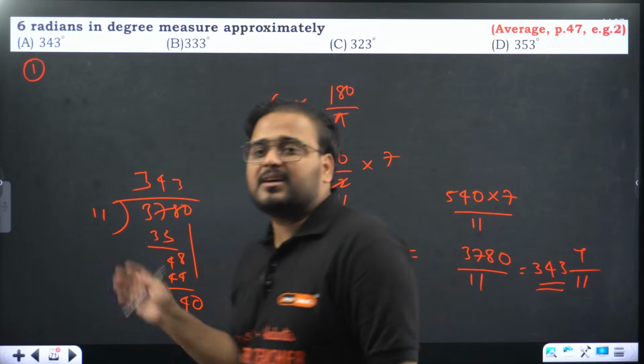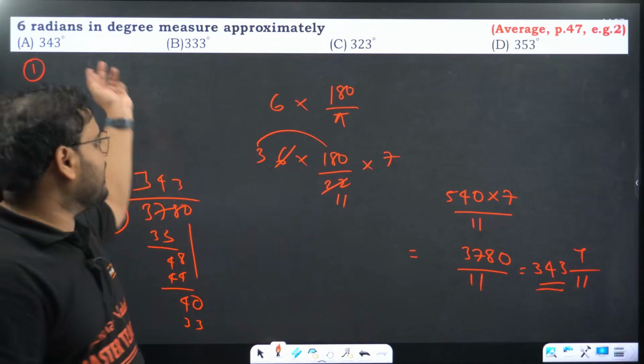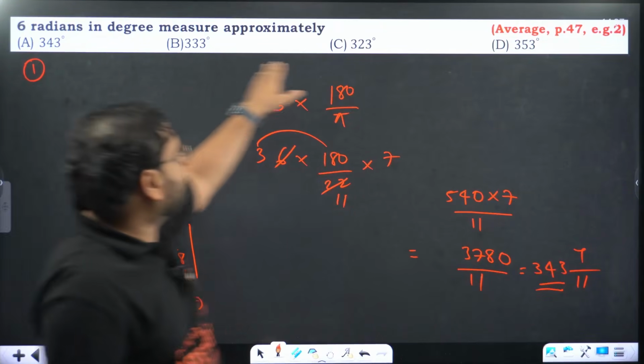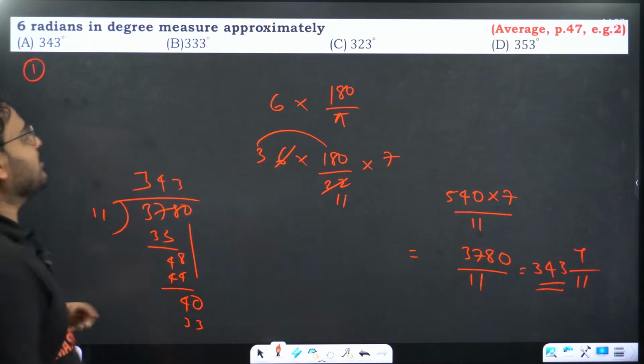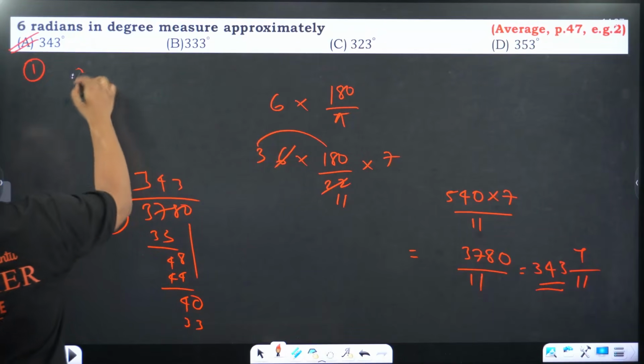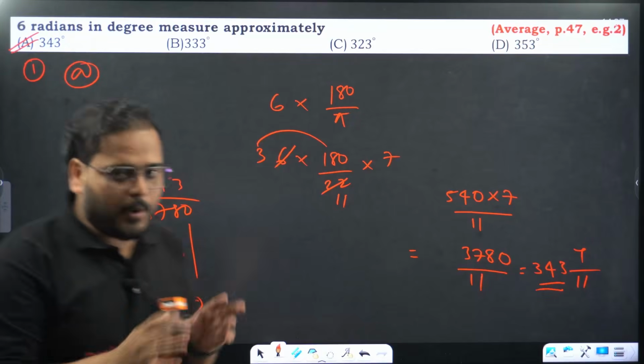But what is the point? Approximately it will come as 343 or 344. There is no 344. Please check. 344 is not there. Otherwise, I'll take the 344 value. Approximately, what is the answer coming as? Option A. Approximately, the answer is option A.